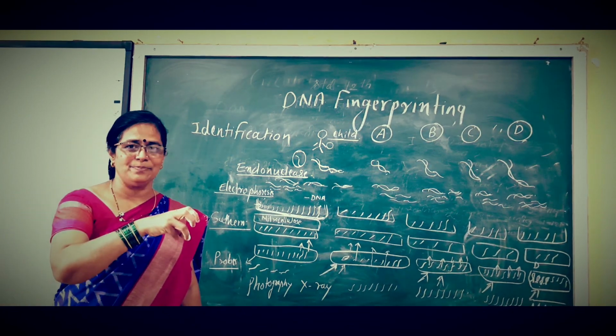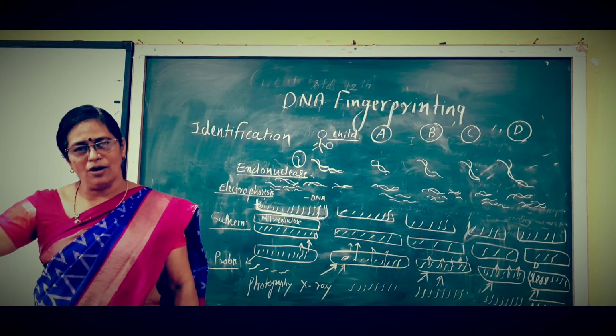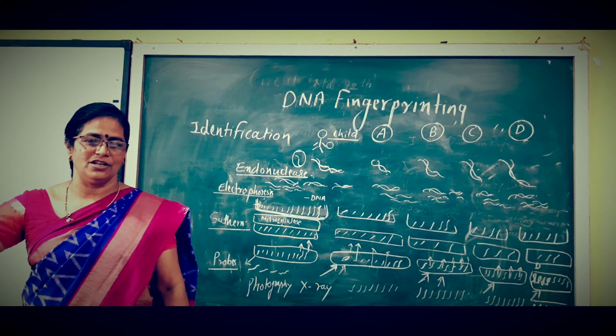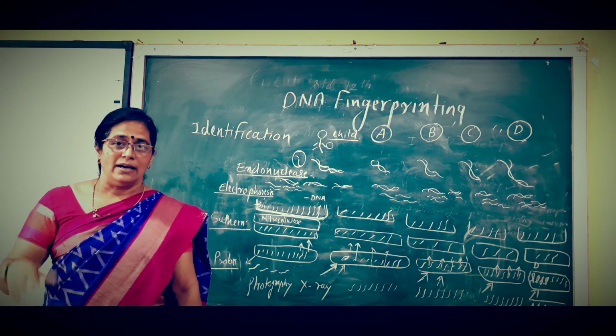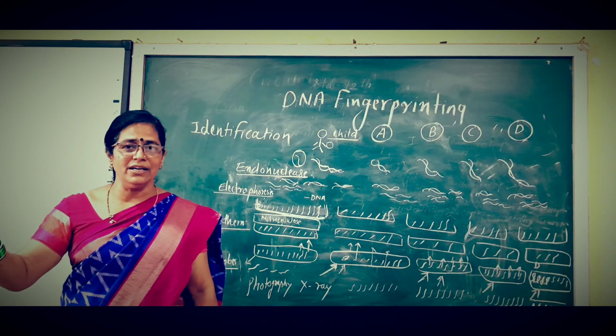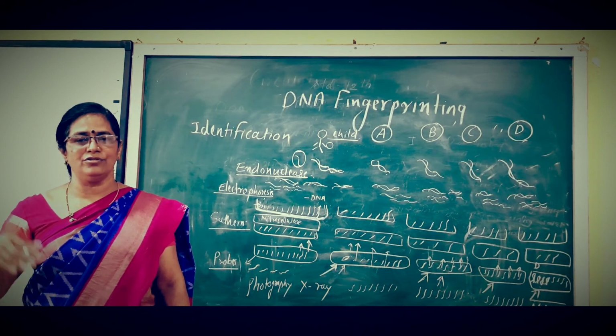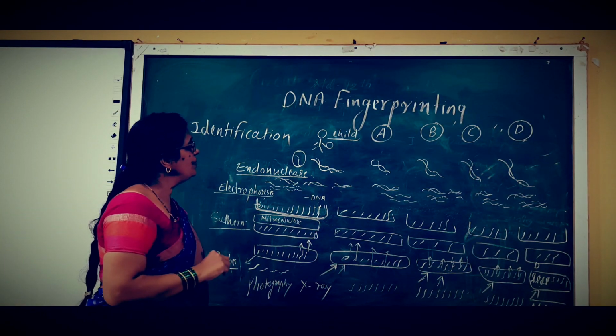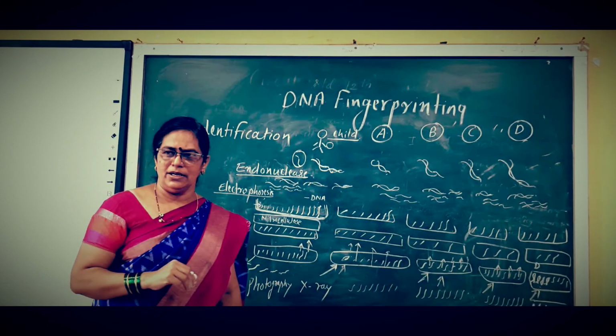These base pairs are observed in the next generation and the third generation, and that's why it is called VNTR. With the help of VNTRs, we can identify individuals. So this is the principle of DNA fingerprinting.